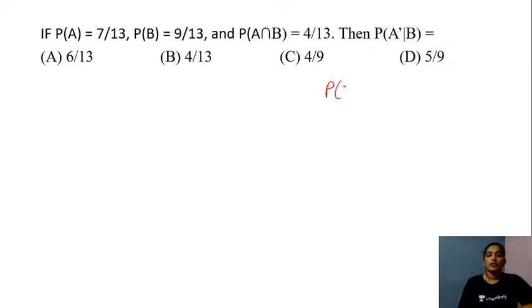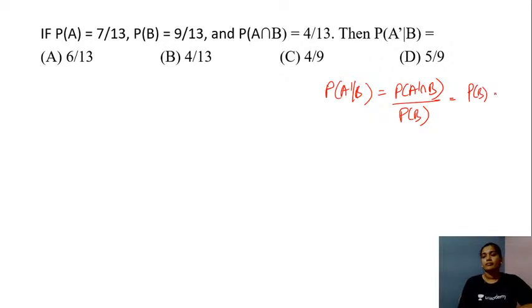The probability of A complement given B would be nothing but the probability of A complement and B divided by the probability of B, which is the probability of B minus the probability of A and B divided by the probability of B. If you simplify this, students, you will have 1 minus the probability of A and B divided by the probability of B.